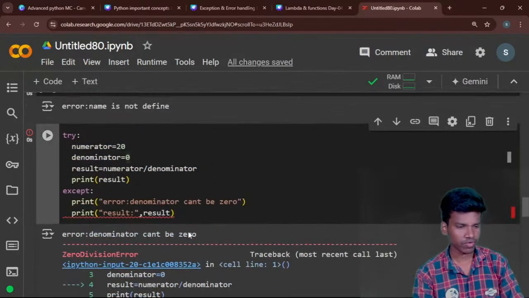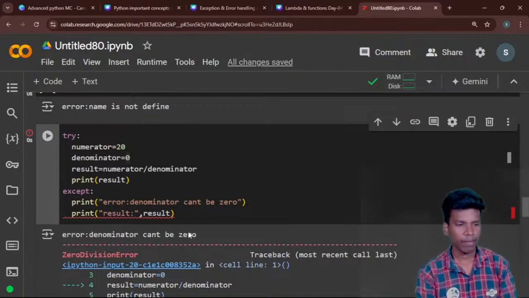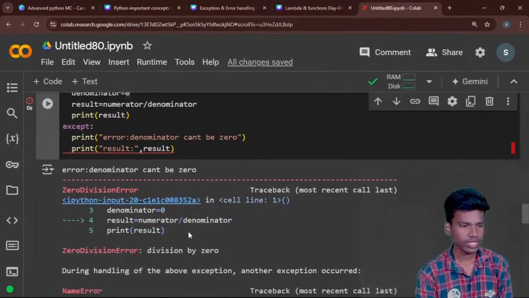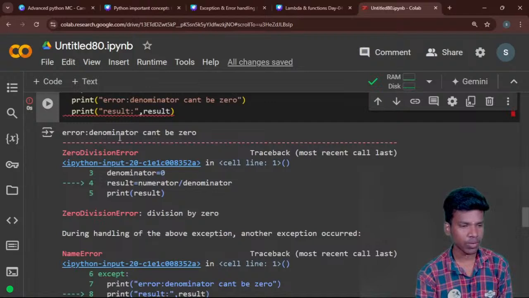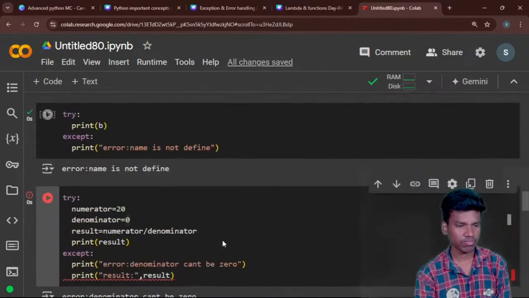Name result is not defined. Okay, fine. Yeah, because 20 is not divided by 0, so we will get the error in the zero division. The error is "denominator cannot be 0", and that statement will be executed. The name result is not defined.